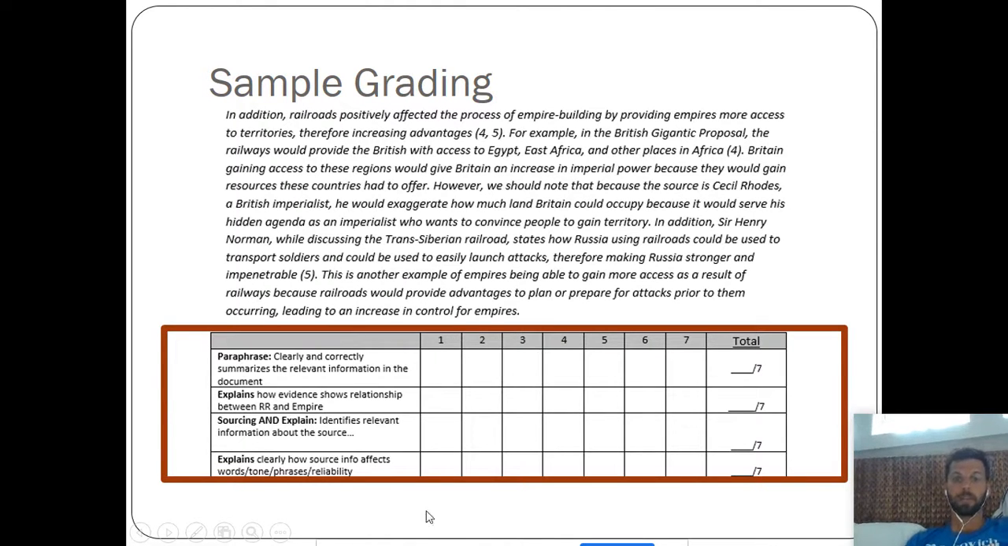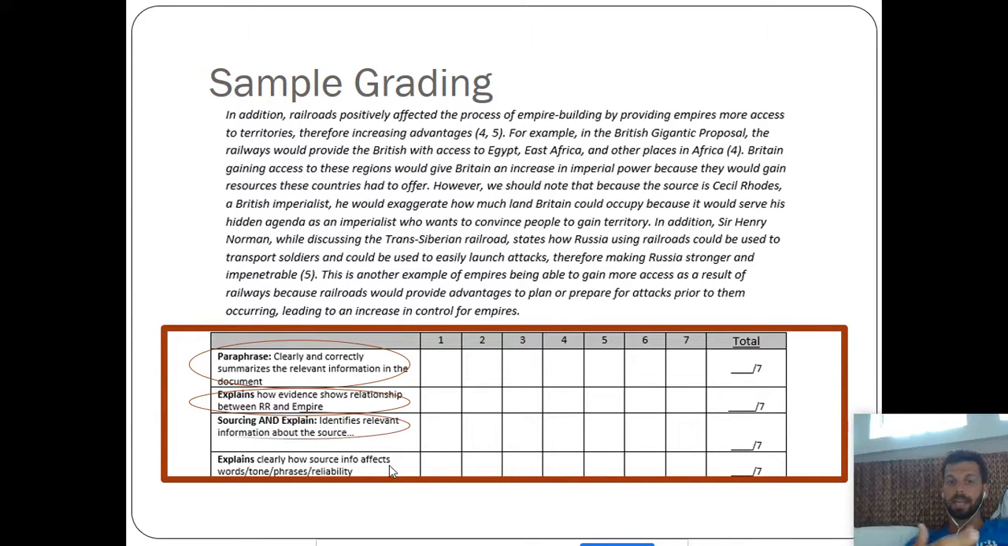And down the left side, there are the 4 steps that students should take with each document in order to earn points. Obviously, you don't have to do all 4 with each document. So the student first needs to paraphrase the document and find relevant information. If they do that 3 times in the essay, they get the first evidence point. They then need to deploy that evidence in an argument about the relationship between railroads and empire building. They need to do that 6 times in order to gain the second evidence point.